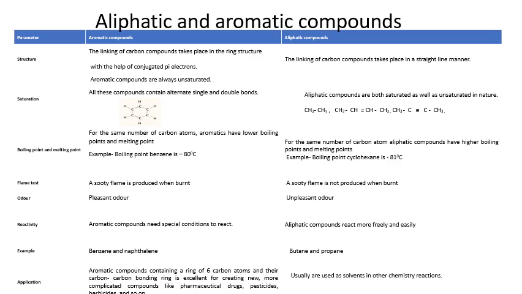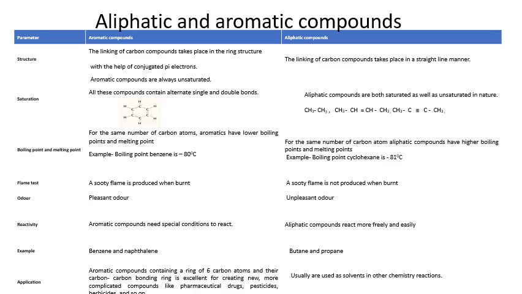Second thing is the saturation. In case of aromatic compounds, carbons are attached to each other by alternate single bonds and double bonds. And for the same number of carbon atoms, aromatic compounds have lower boiling point and melting point.